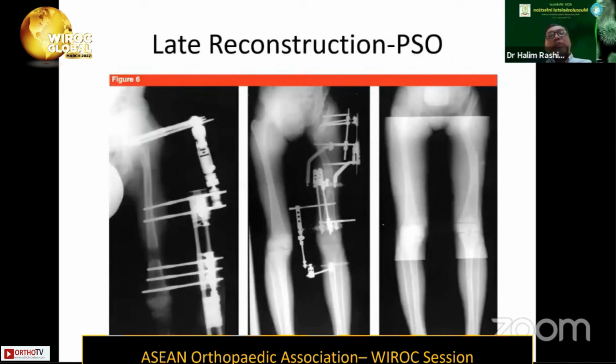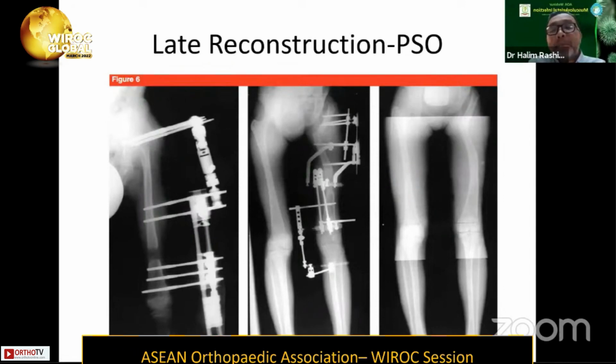Another late reconstruction procedure that can be offered to patients with this problem after septic arthritis would be the pelvic support osteotomy. This is a bit of a complex procedure. I've only done it once, and I personally think the outcome is quite favorable to the patient, where they get back the limb length discrepancy, the proximal femur is quite stable, and they can function almost like a normal person.